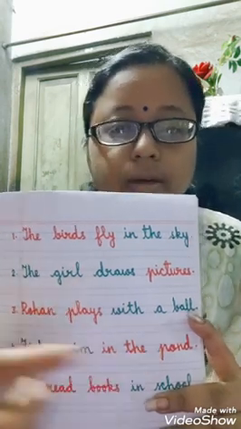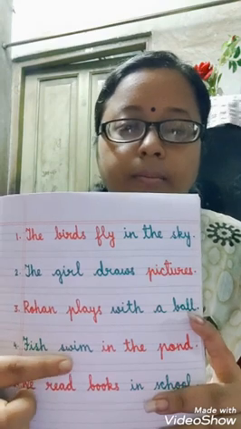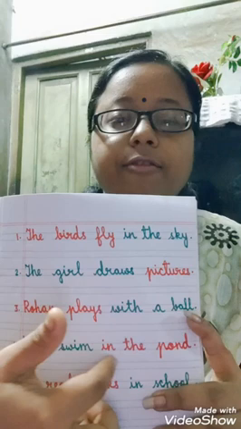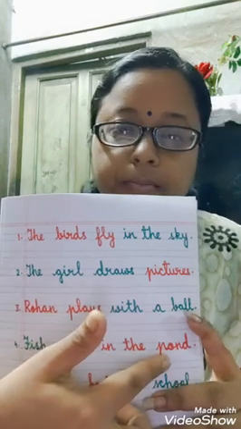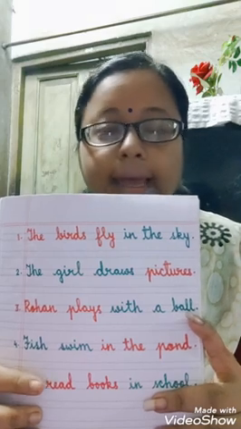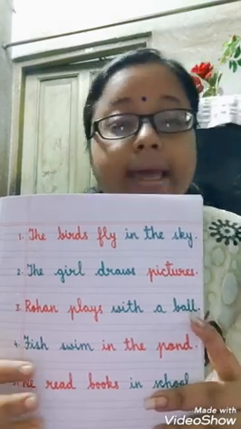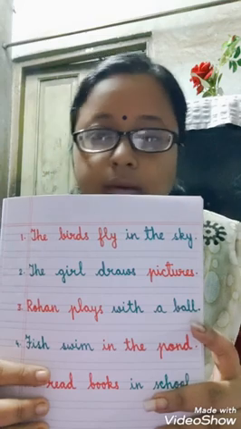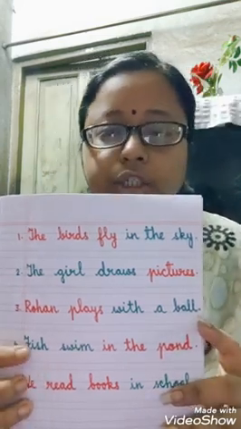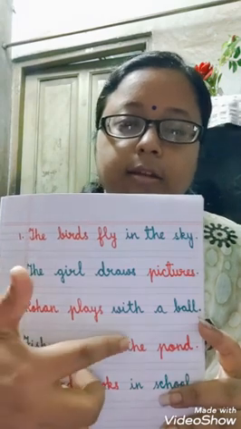As shown in the picture, fish swim in the pond. In the pond, I have added extra. Fish swim in the pond. It can be a lake, it can be rivers, it can be ocean, it can be sea. Fish swim in the pond.